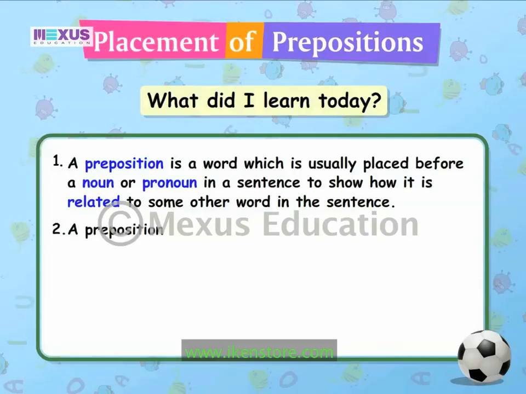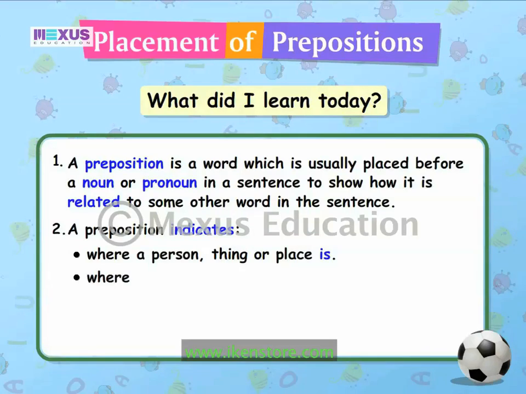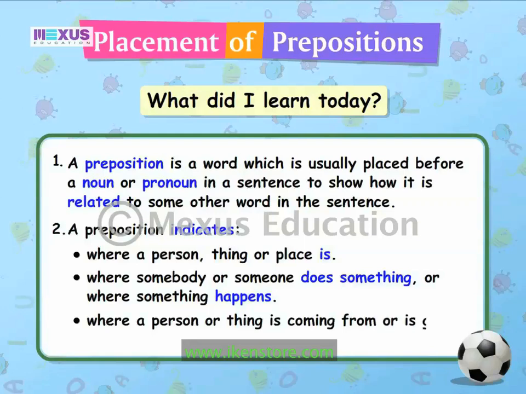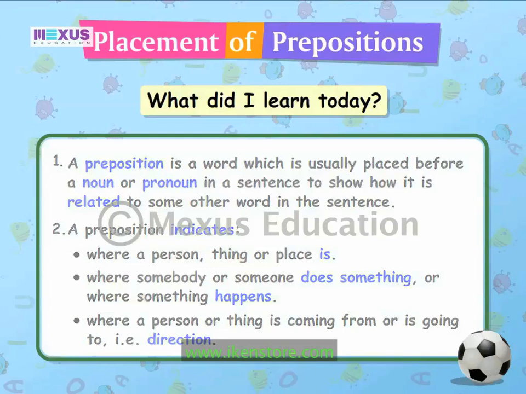A preposition indicates where a person, thing, or place is, where somebody or someone does something, or where something happens, where a person or thing is coming from or is going to, that is, direction.